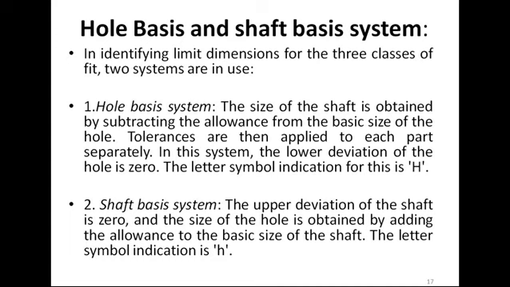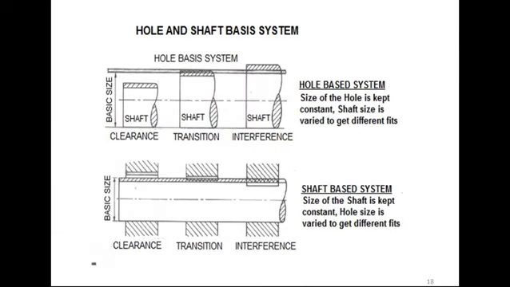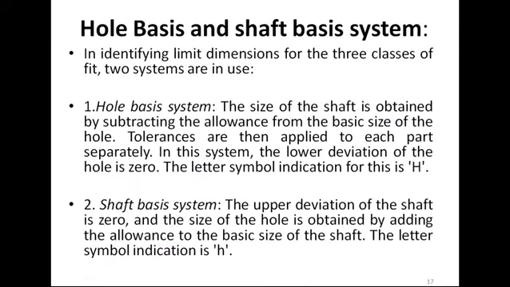So the basic difference between the hole basis system and the shaft basis system is that in the hole basis system the hole is constant and we change the sizes of the shaft, and in the shaft basis system we keep the shaft constant and vary the sizes of the hole. Okay, we are going to stop here in this lecture, and the hole basis system and shaft basis system concept we will continue in our next lecture.